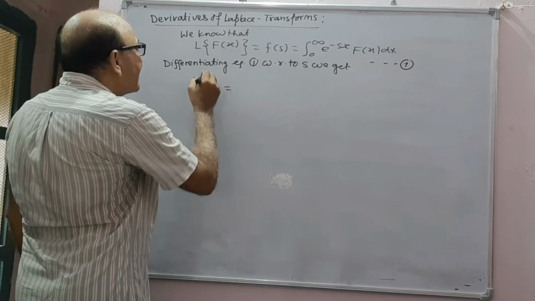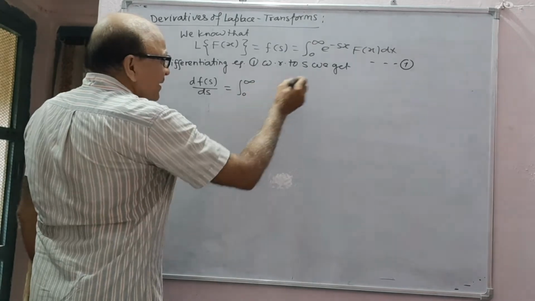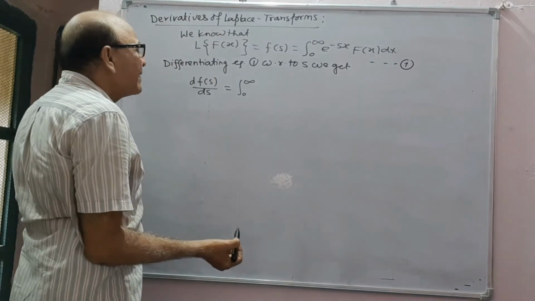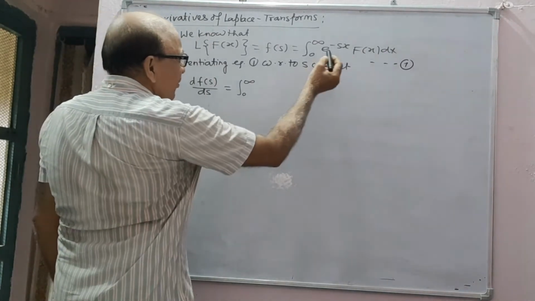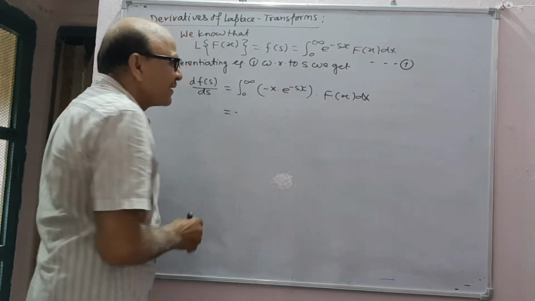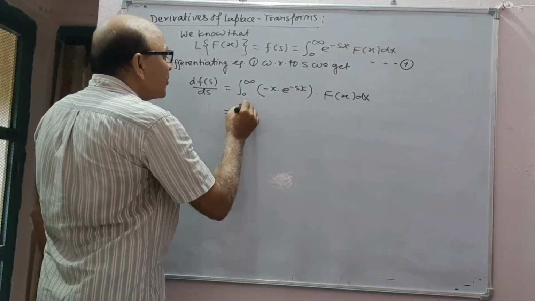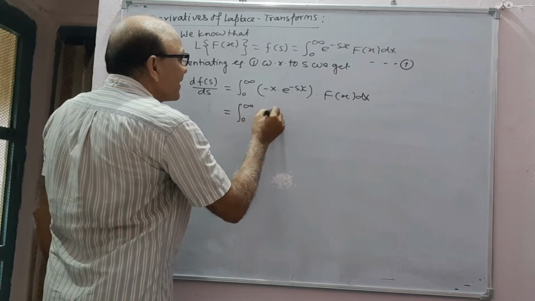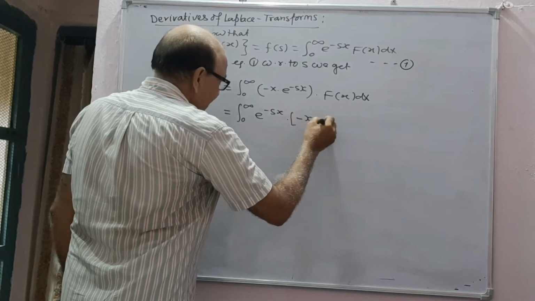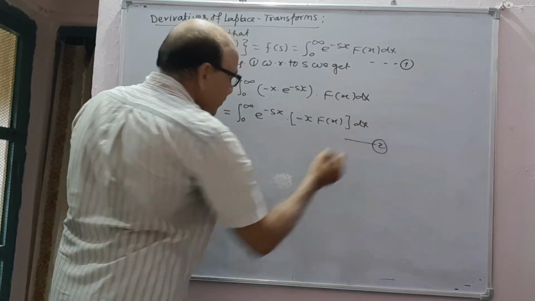So here x and f(x) dx will act as constants. Only this is variable. Therefore, you can write it as the integral from 0 to infinity of e to power minus sx into minus x into f(x) dx. This is equation 2.